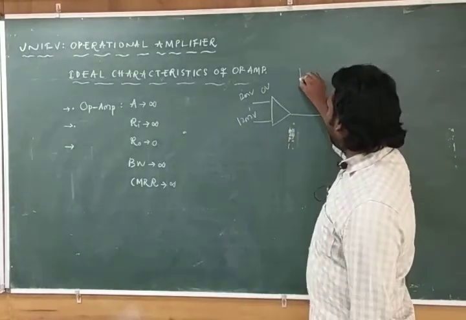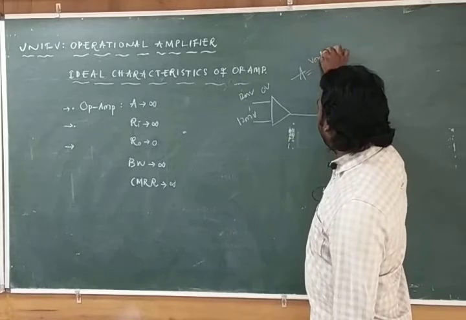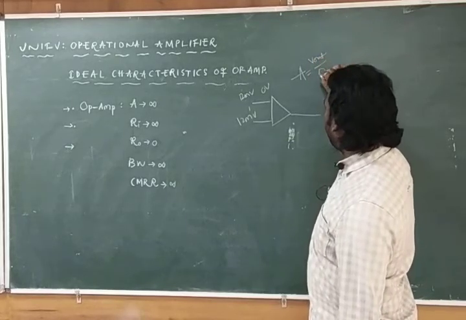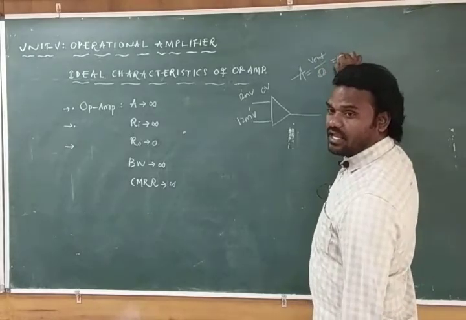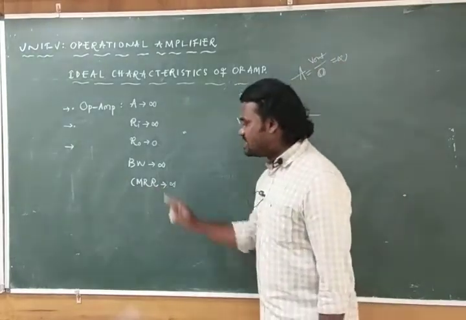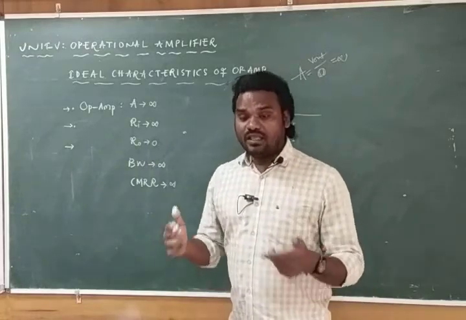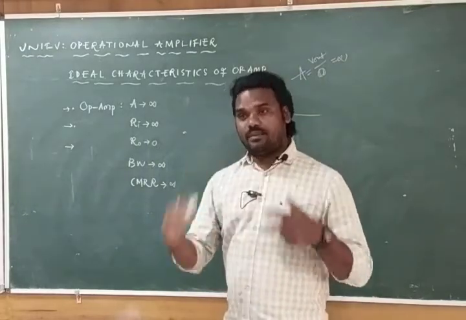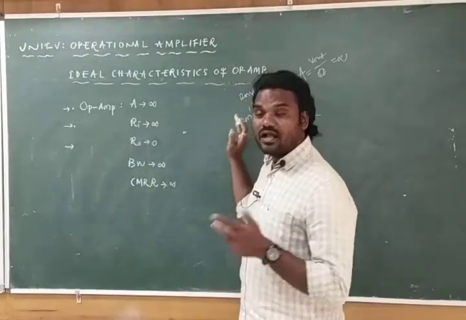So our gain will be what? Gain is equal to V out by V in. V in is how much here? 0. Something by 0 will be infinity. Common mode rejection ratio is infinity. Common mode means both the signals are the same. These two signals are called common signals.